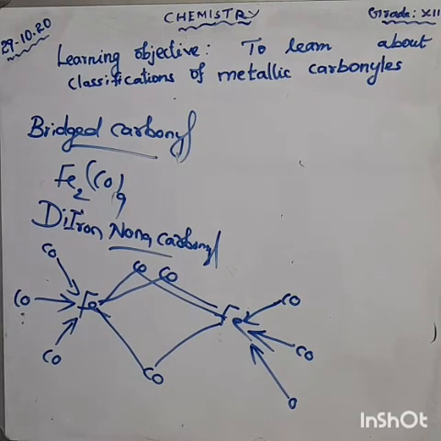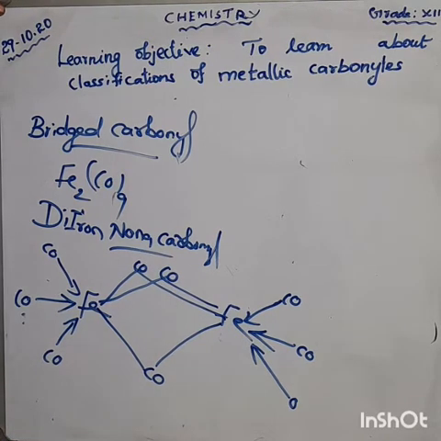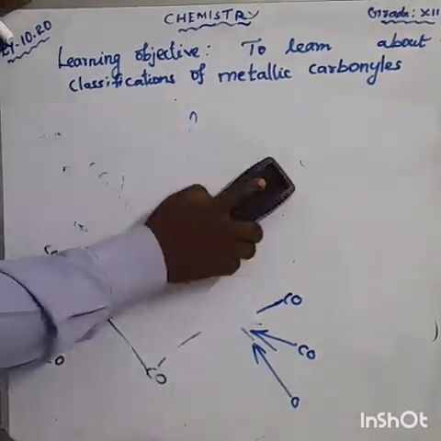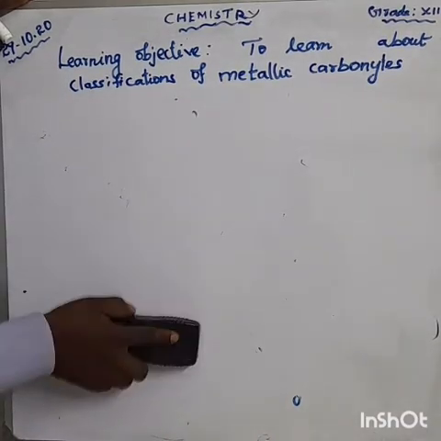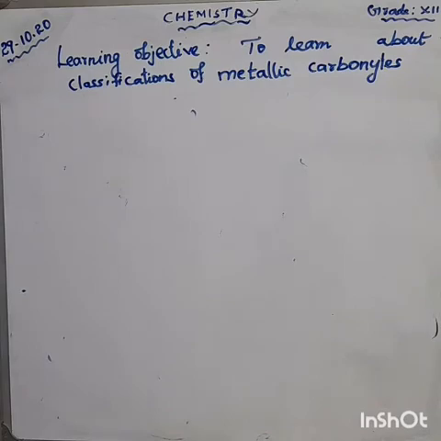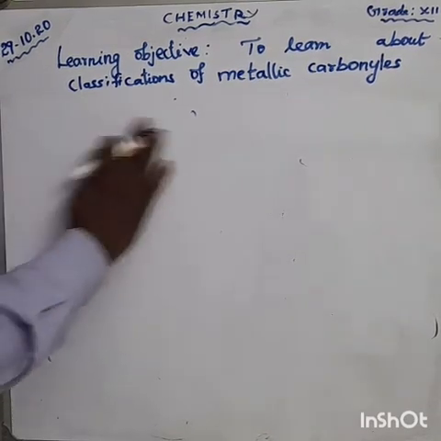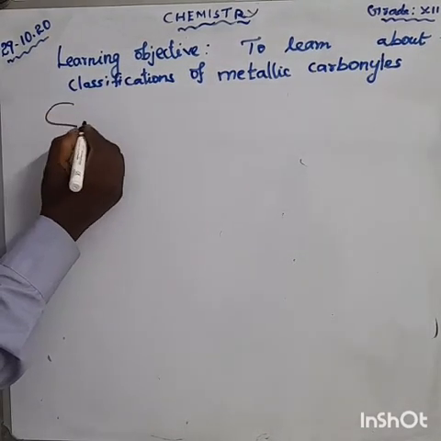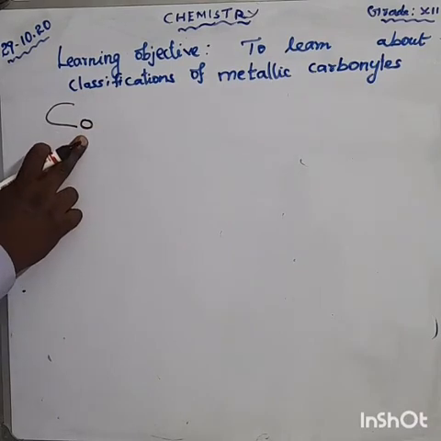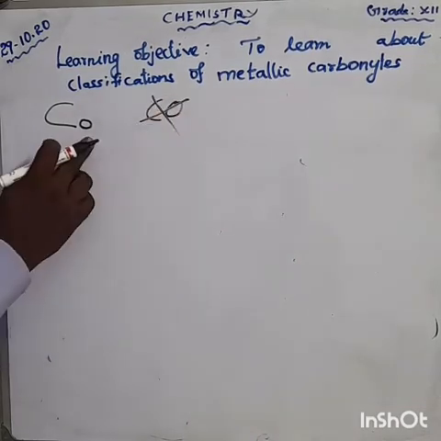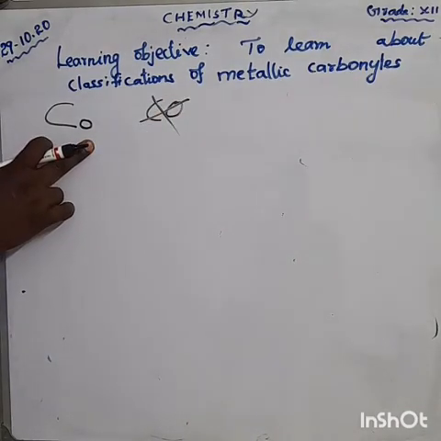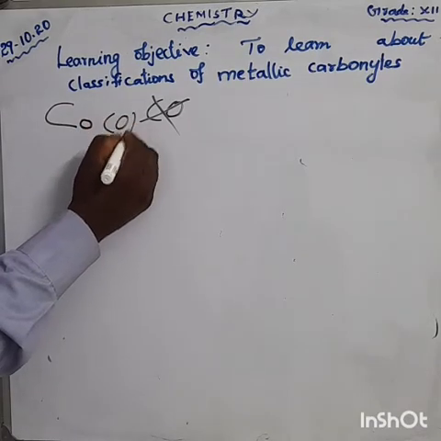Next, another one more example. We can take another example, that is dicobalt octacarbonyl. The important question. Dicobalt octacarbonyl. Formula: what is the formula for dicobalt? Capital C, small o. This is cobalt. If you write CO, it means carbon monoxide. Don't write like that. Capital C, small o. Dicobalt Co2(CO)8.